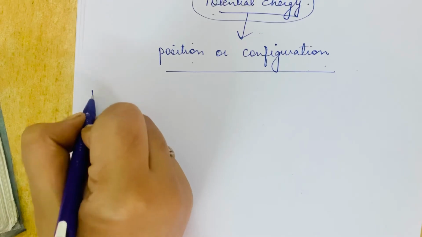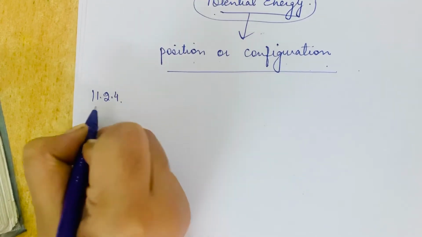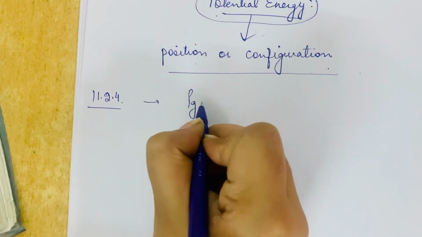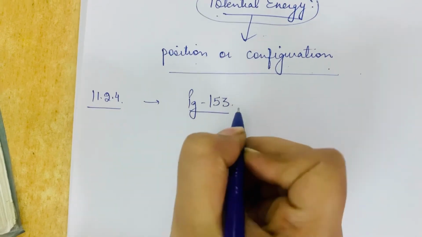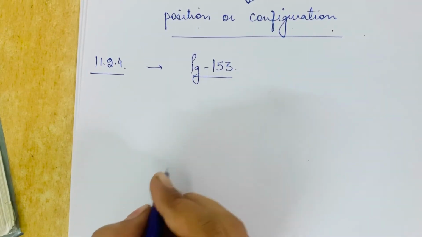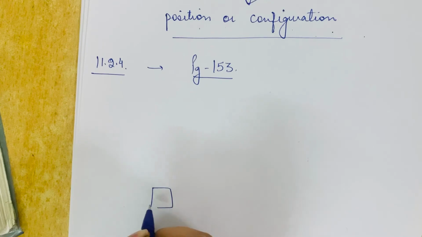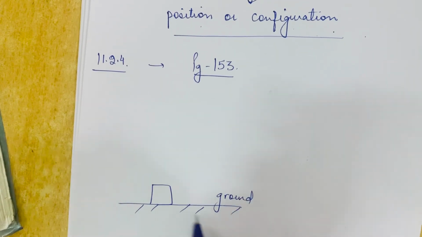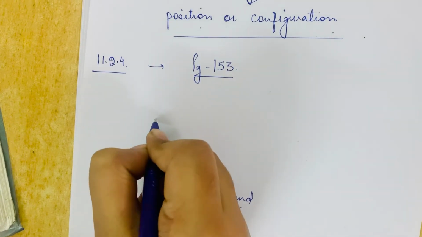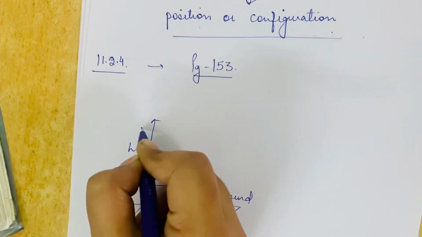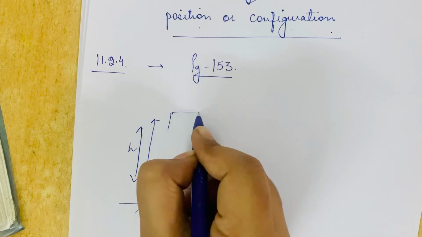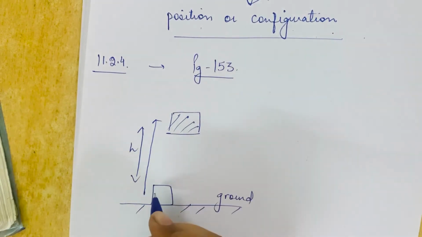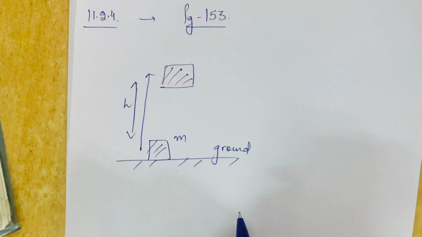Now see the article number 11.2.4, which is on page number 153. In this, suppose I have an object here which is present on the ground. This is ground. This is the object. Suppose I raised it to some height. I named this height as h, and now the object is here. This object is having mass m.